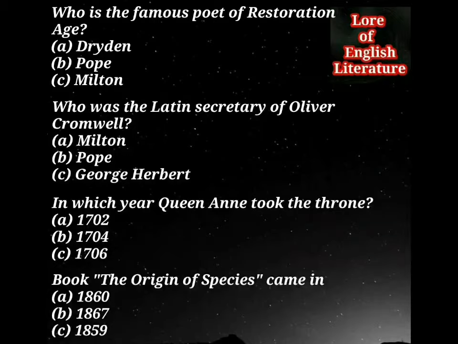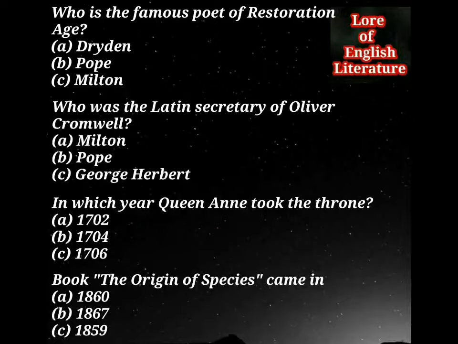Who was the Latin secretary of Oliver Cromwell? John Milton, Alexander Pope, George Herbert. It was John Milton who was the Latin secretary of Cromwell, and he was also the right hand of Oliver Cromwell. In which year did Queen Anne take the throne? 1702, 1704, 1706. Queen Anne came to power in 1702, and she died in 1714.